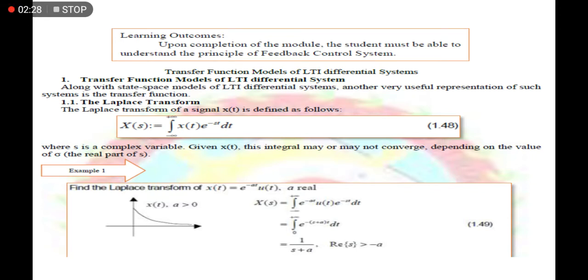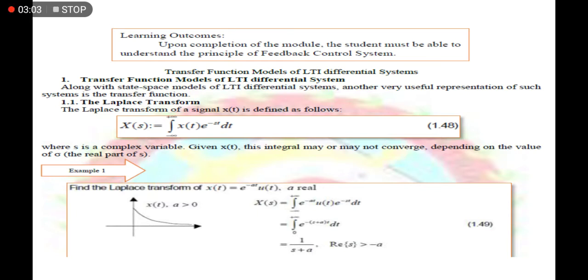That s is called a complex variable, which we represent as a function of real numbers and imaginary numbers. In this subject we will be using that, transforming a function into its Laplace transform to study the characteristics of the LTI differential system.